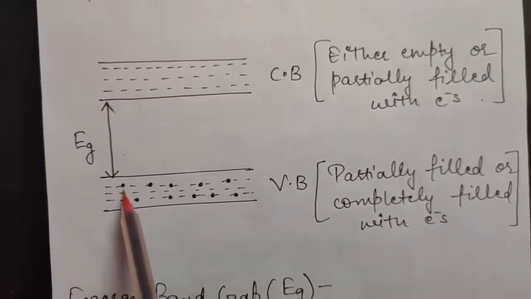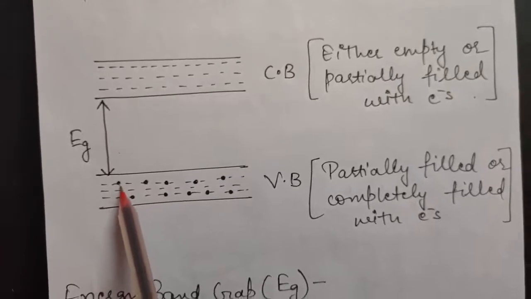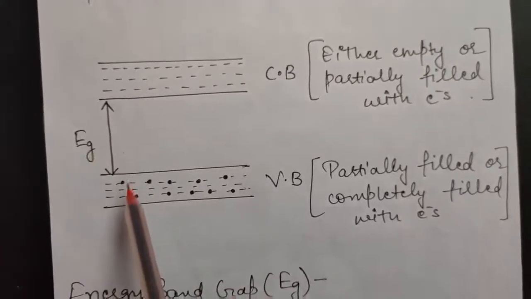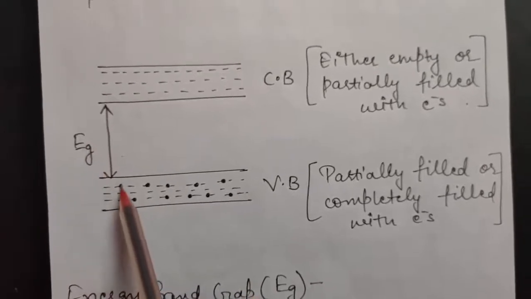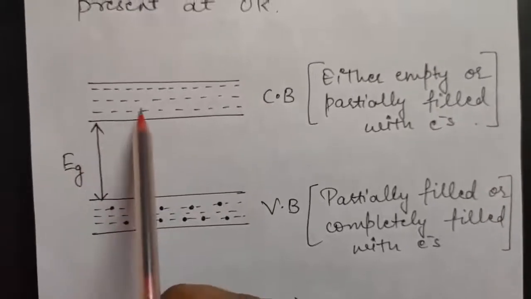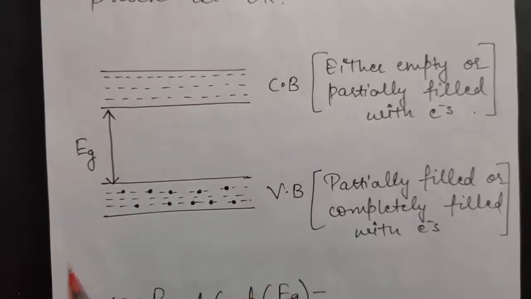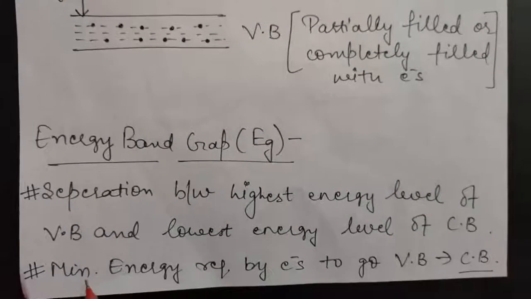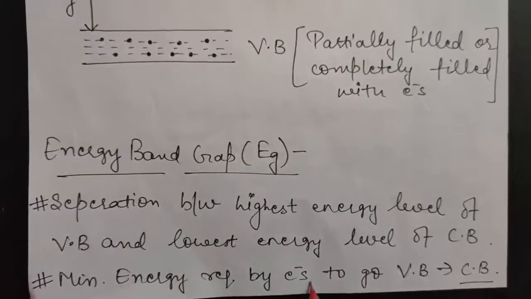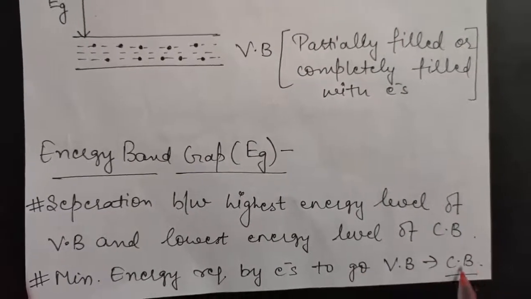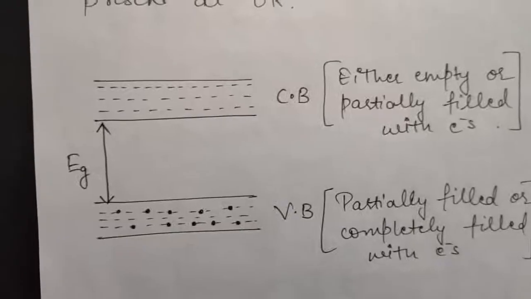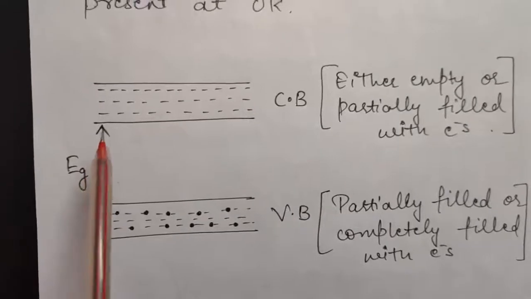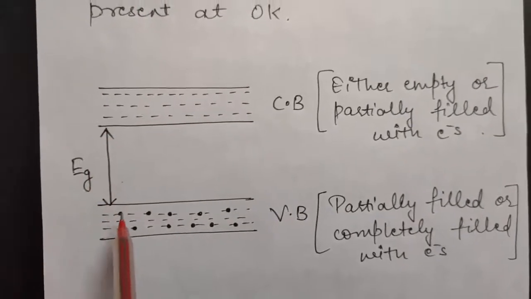There is one electron. If I provide this electron this much energy, then this electron will jump from valence band to conduction band. So you can define this energy like this also. You can say the minimum energy required by an electron to go from valence band to conduction band is called energy band gap.